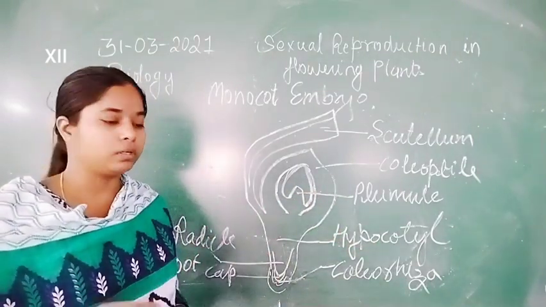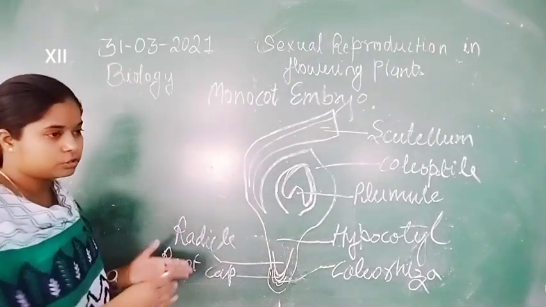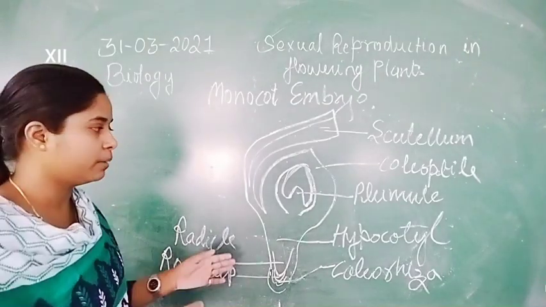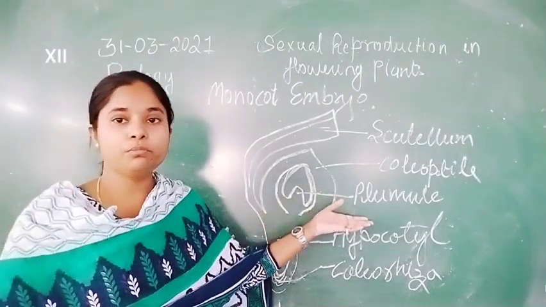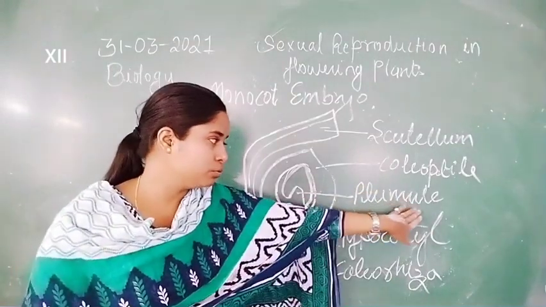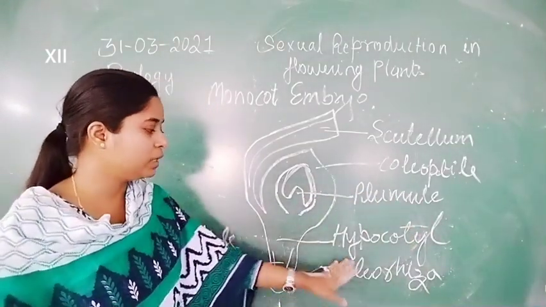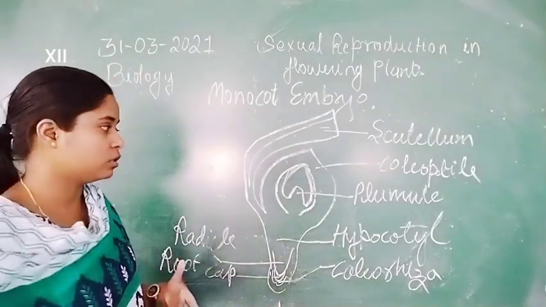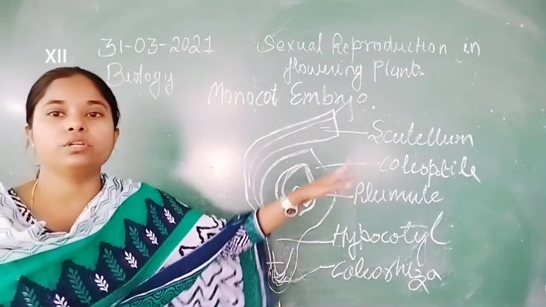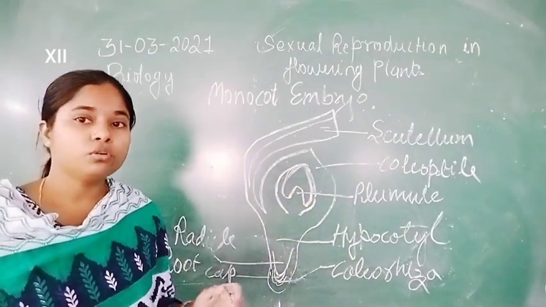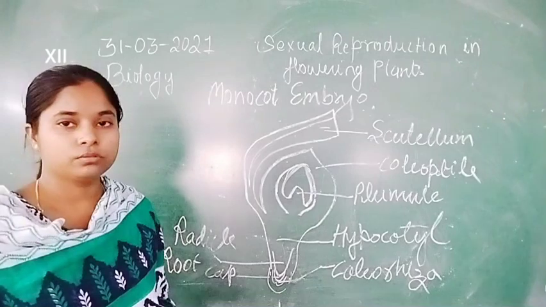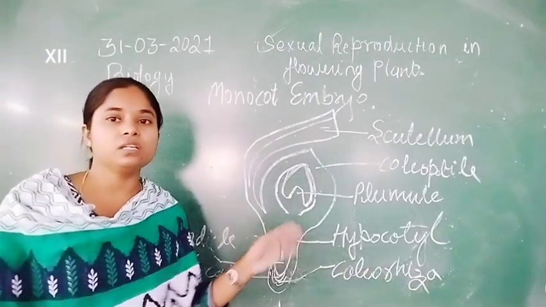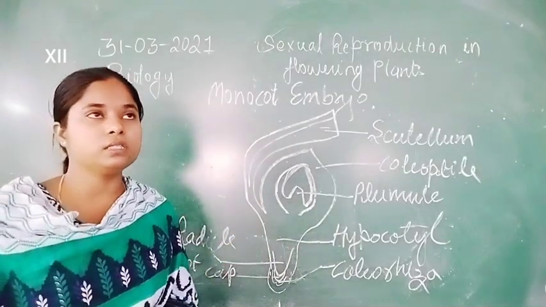That shows the important structure of the monocot embryo, the protective layers. So the plumule develops into a shoot like in dicots, and the root develops from the radicle. This is similar to the dicot, but only one difference is present: the scutellum, which represents the monocotyledon. In the dicot embryo there are two cotyledons, but in the monocot embryo only one cotyledon is present.